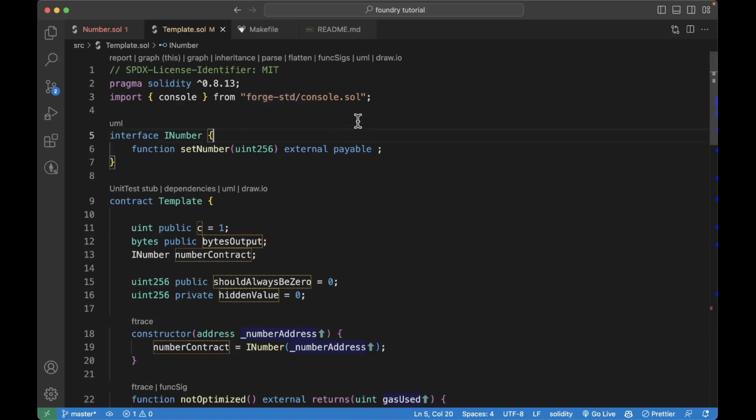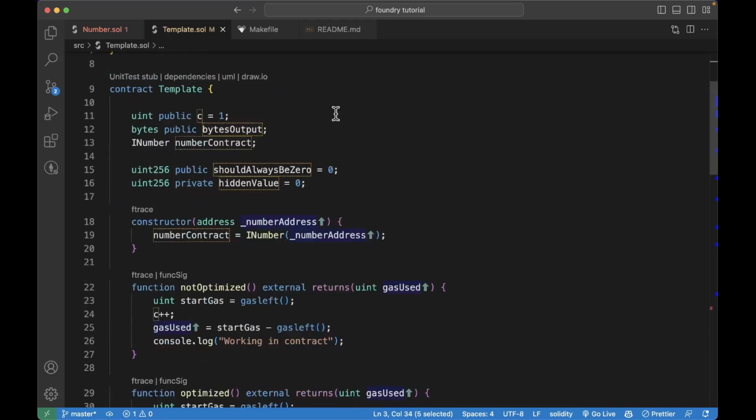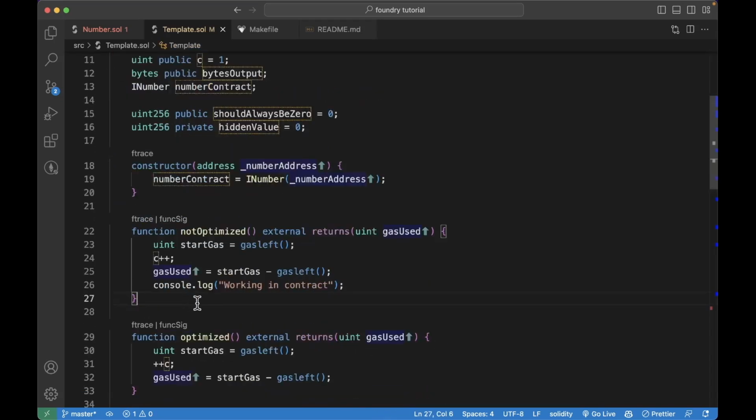There are many ways to print out and log something in Foundry, and one way is to just import this console.sol contract. Now whenever we run this not optimized function, it will print out working in contract. You can do this by saying console.log and putting your string here.